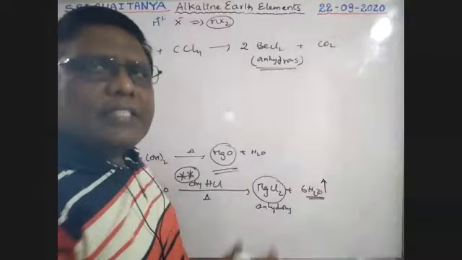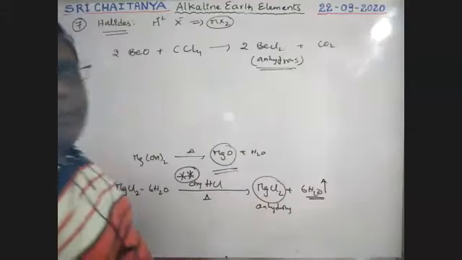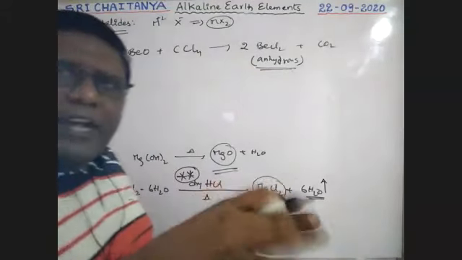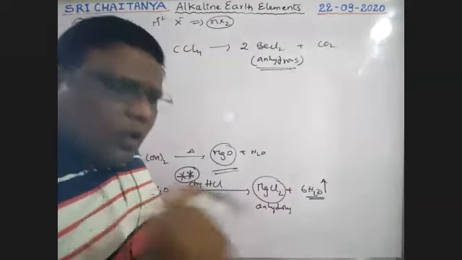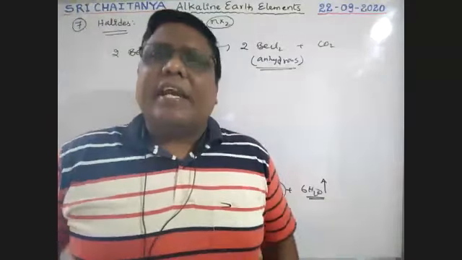It is the easiest way to get anhydrous beryllium chloride. Now, what is the structure of this anhydrous beryllium chloride?